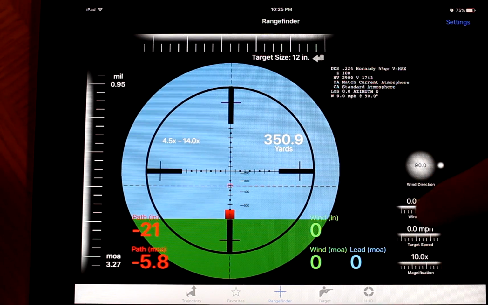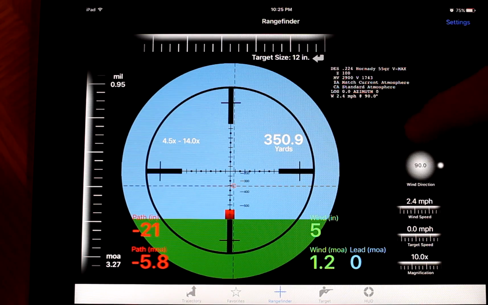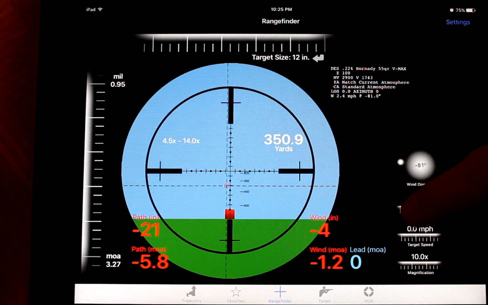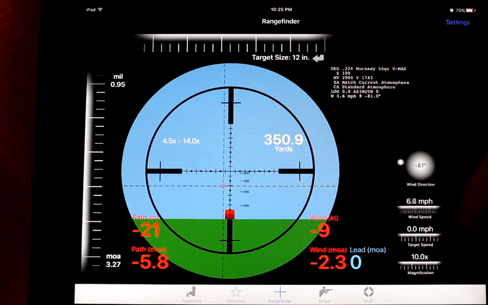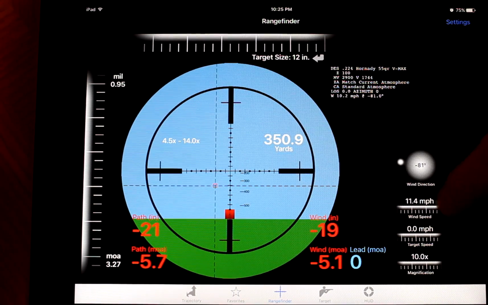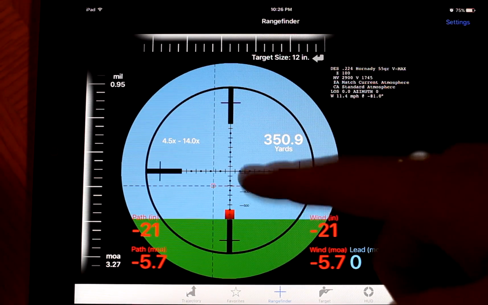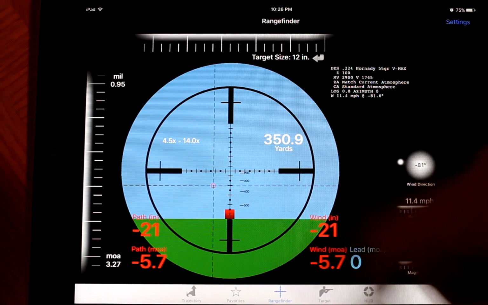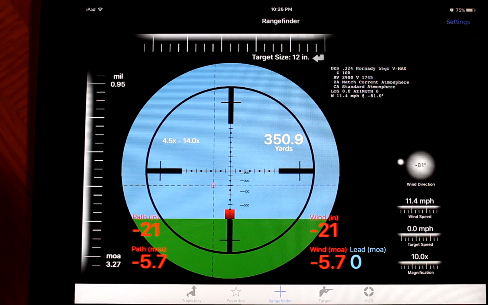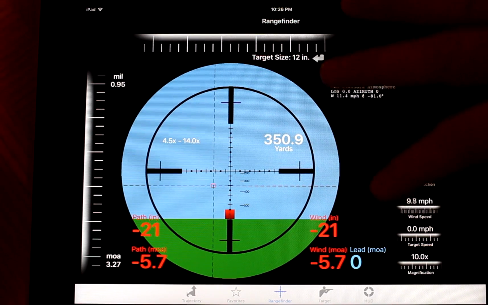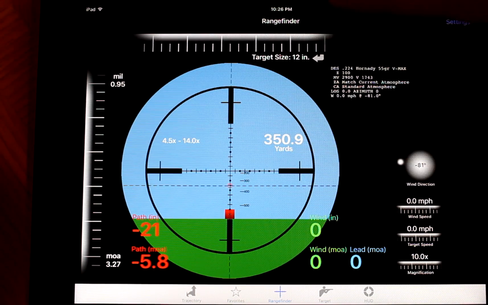And you can see here, if you change your wind speed and your wind direction, I'll get this really crazy here. You can see that little red box moves. So that's where you need to point your scope to be able to hit that box. So it's really cool to be able to change based on your load type in real time and see how things move around here.